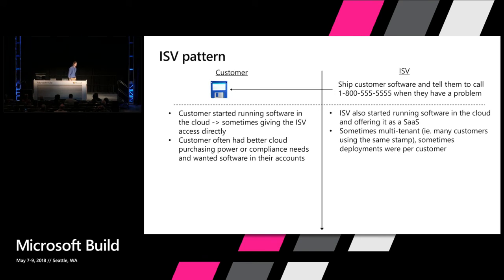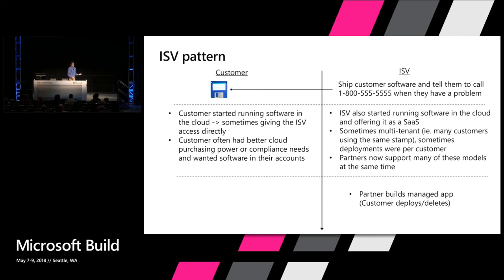And then customers said, wait a second, I have a way better purchasing plan than you have for cloud, and I've already paid for it maybe. I want it actually in my subscription. And at the end of the day, the ISV had all of these things to worry about. They had some customers running it, some customers in their cloud subscriptions, some multi-tenant instances, and they basically had eight problems now rather than just one. And in a lot of cases, it was the same code. But the code for the app and then the requirement to manage the app and to scale it and do all of these other things was getting really hard.